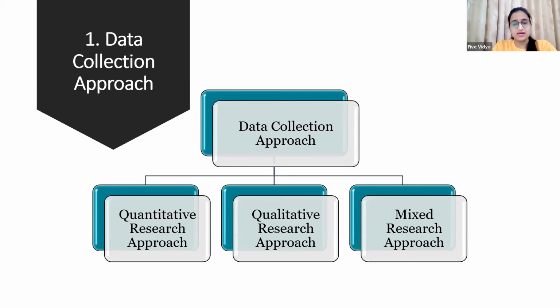Now, the point of covering this is that we know what quantitative, qualitative, and mixed approaches are. But when we start writing our research methodology chapter, 80% of scholars mostly ignore these points. If we ask them what quantitative is, they do know about these things. But it is also mandatory for you to mention this in your research methodology chapter, and you have to write it under the heading called data collection approach.